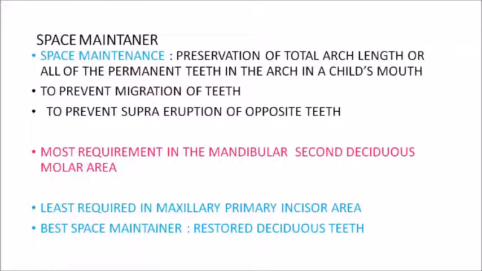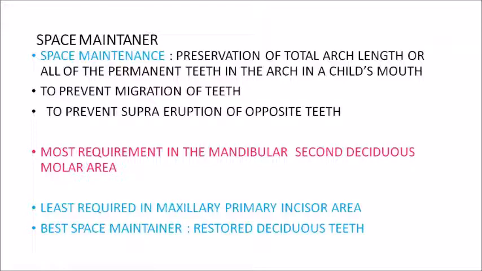So if you are given a clinical scenario, you might get a question like: a child of 7 or 8 years of age approaches you with a grossly decayed tooth or pain and swelling in your second deciduous molar region, what is your treatment approach? Of the given options, if there is an option like go for restoration of the tooth, then that is your first and foremost priority. Don't go looking for which space maintainer to give.